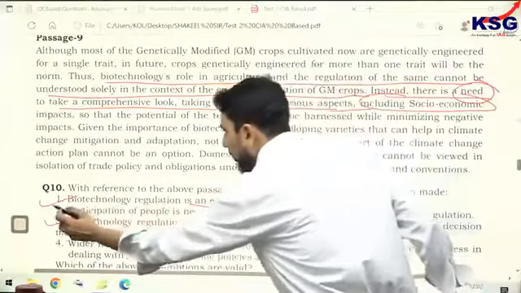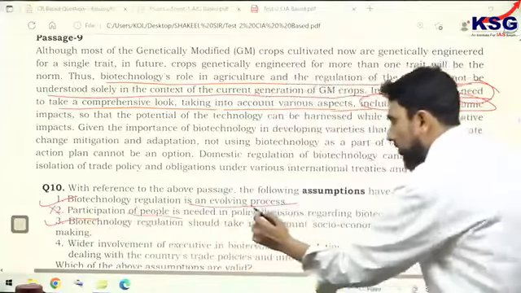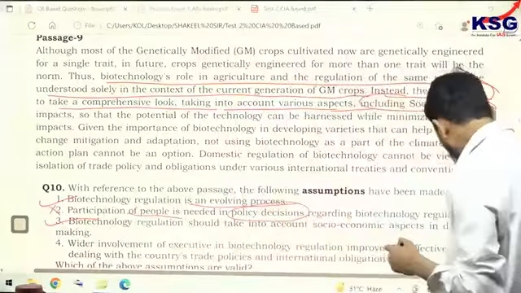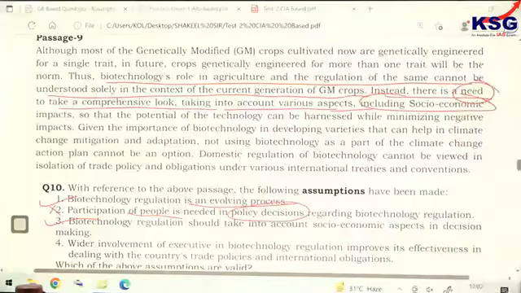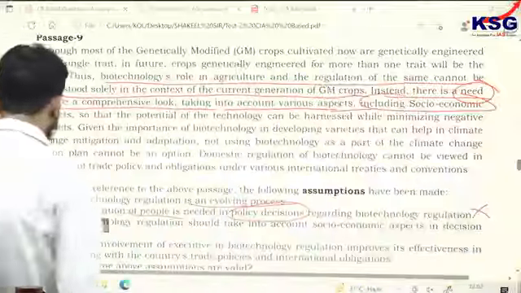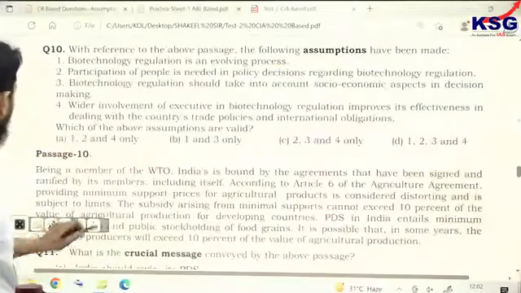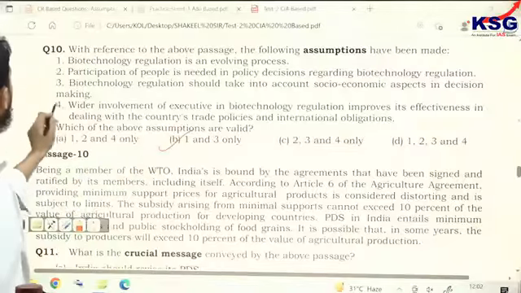Second is wrong because there is no data supporting this. It says participation of people is needed in policy decisions. Policy decisions, generally the public is not involved, but I am not using the GS knowledge. I am just saying that nowhere in the passage is anything supporting this given. So 1 and 3. Yes, this is correct. Fourth is also wrong.